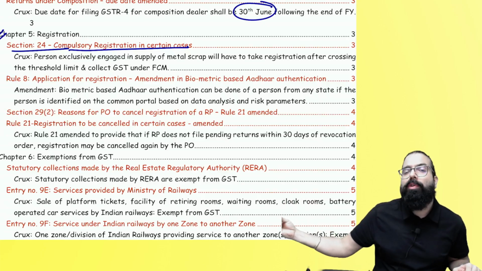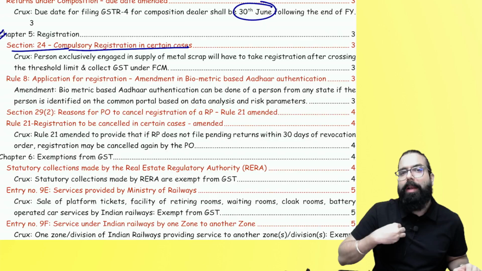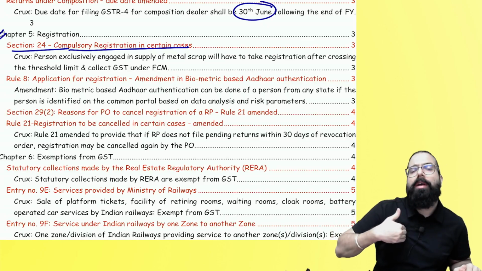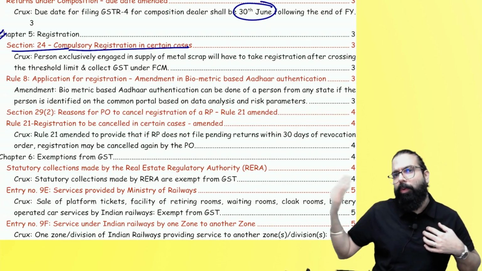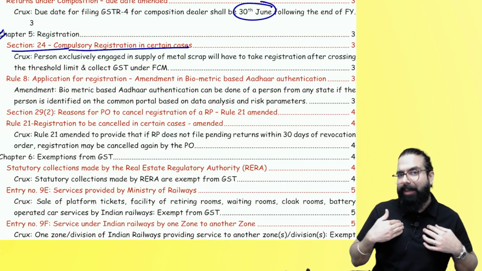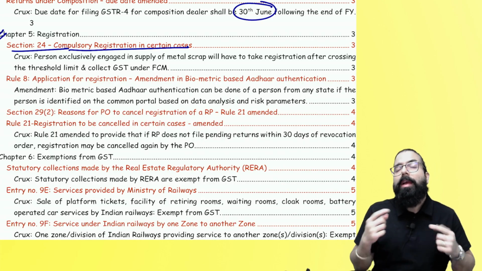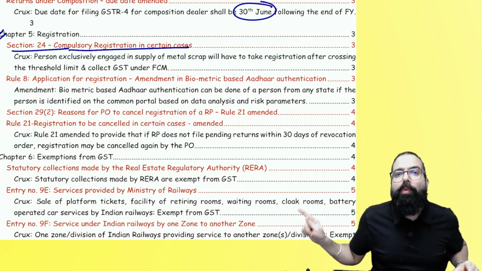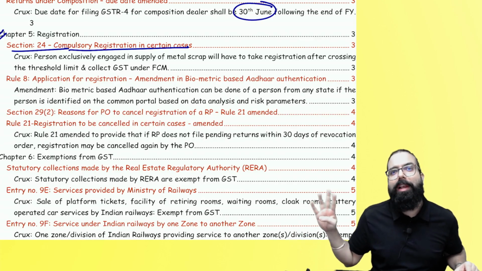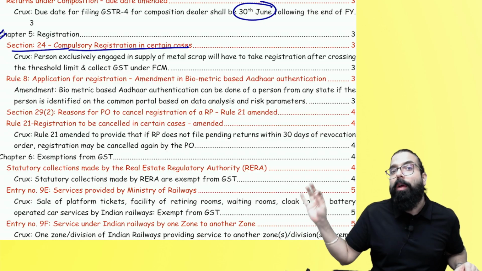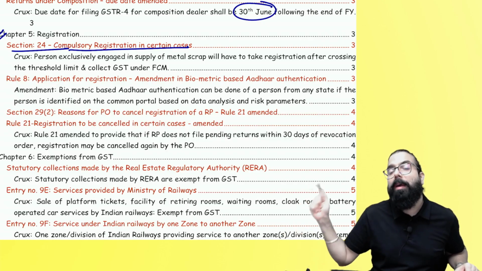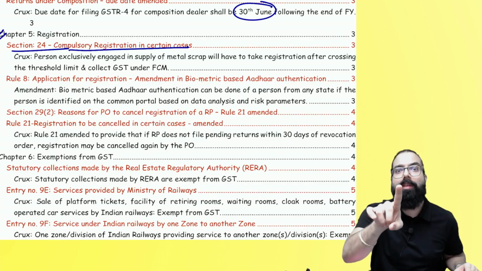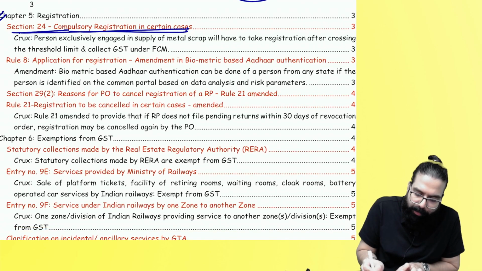If there is a supplier who is supplying metal scrap and I am another person who is the recipient of the metal scrap, then in that scenario, remember one thing, the recipient on metal scrap will pay the GST under RCM. But the day the supplier's turnover crosses the registration limit, that is 40 lakh, 20 lakh, 10 lakh, as the case may be, the supplier has to take registration and then he will start charging GST under forward charge and reverse charge will not apply. That is this point of compulsory registration.